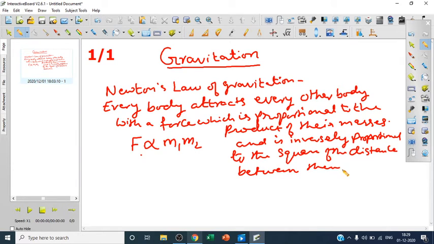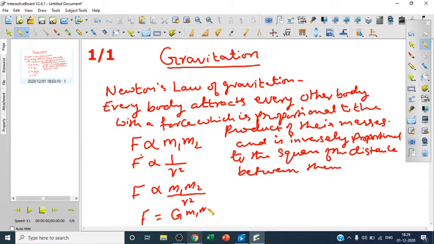So what did he say? That F is inversely proportional to the square of the distance, the inverse square law. And when he combined both, he said that F is proportional to M1 M2 and inversely proportional to R square. And when he removed the proportionality, he introduced a constant G, so F is equal to G M1 M2 upon R square. So what does this G actually mean? It is called the universal gravitational constant.